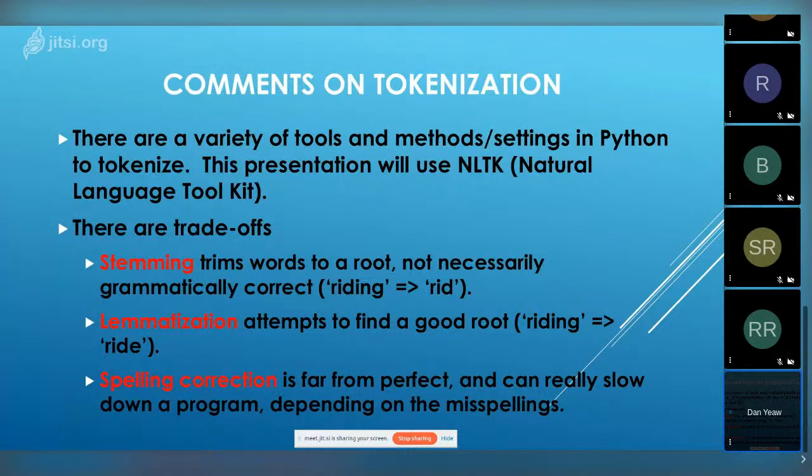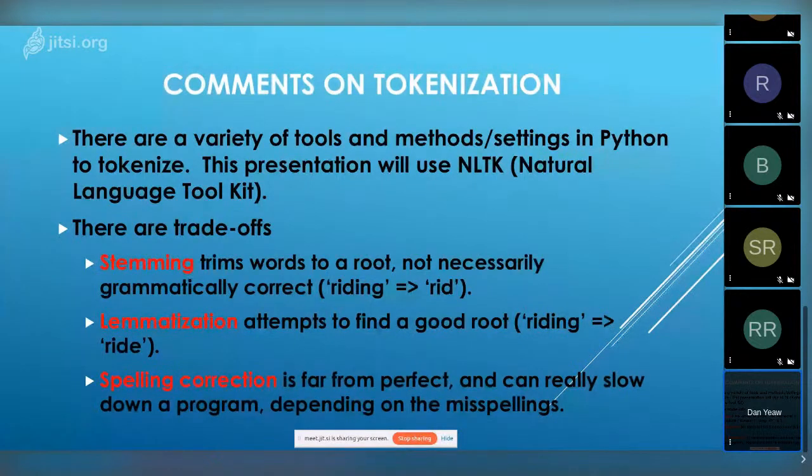Okay. Now, there's a lot of ways of doing it, and it's always tricky because you're trying to get a computer to parse a human language. And usually, once you've broken it, usually by white space and punctuation, into words, you want to stem it. You want to trim the words to a root in various ways.